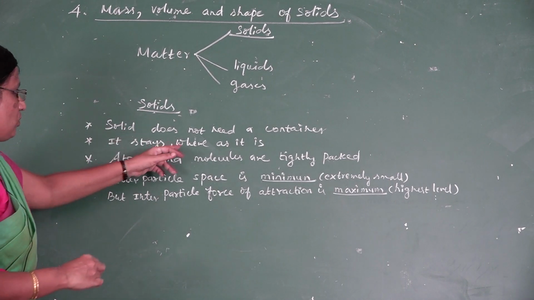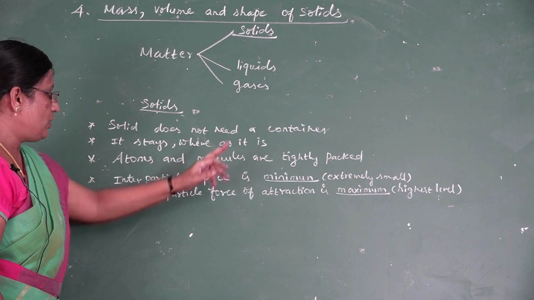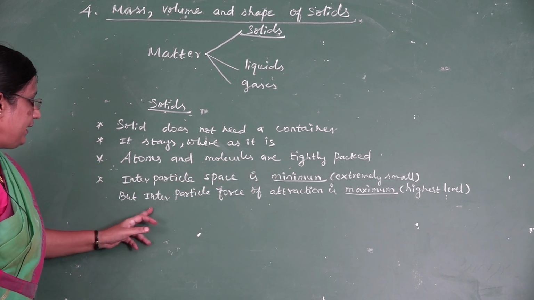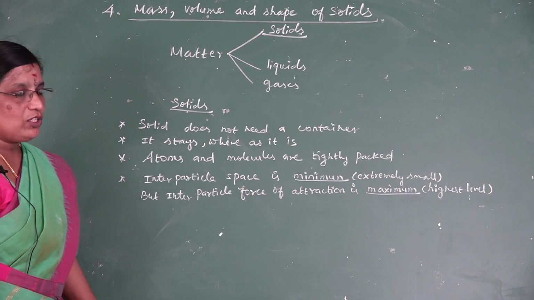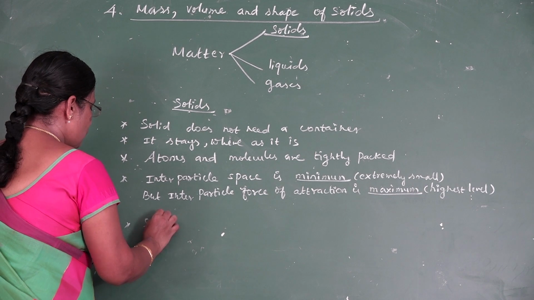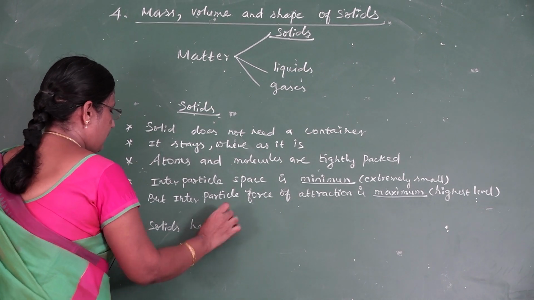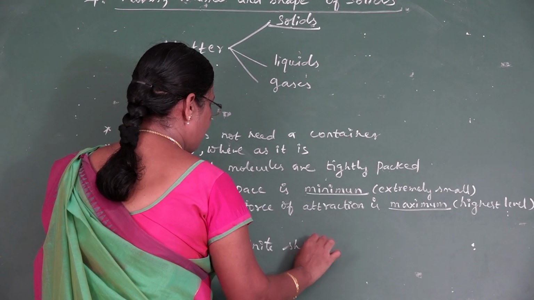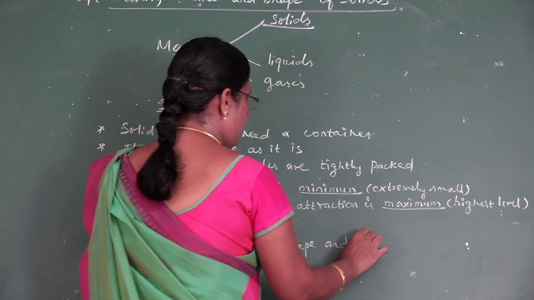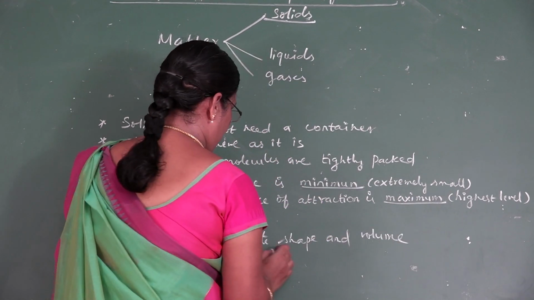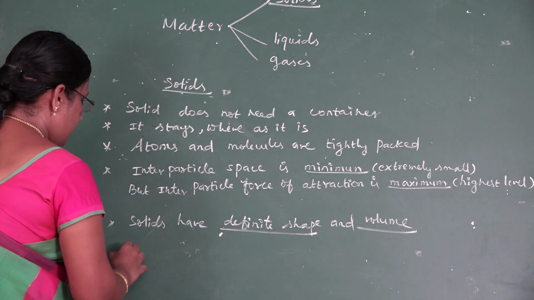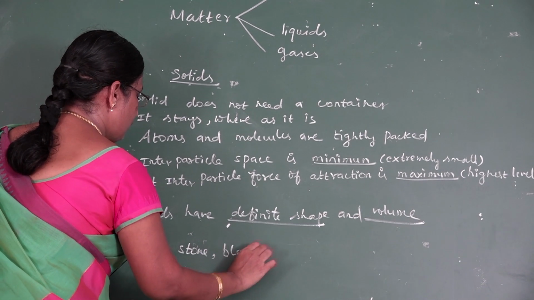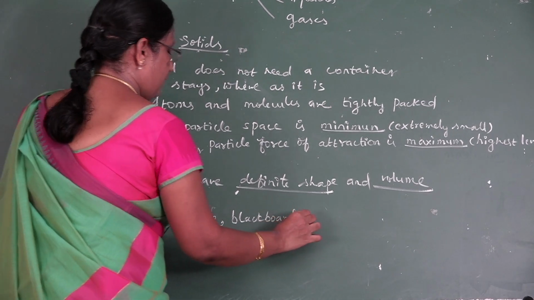So, a solid does not need a container. It stays where it is. Atoms and molecules are tightly packed. Interparticle space is minimum, but interparticle force of attraction is maximum. That's why solids have definite shape and volume. Examples for this: stone, blackboard, chair and table, etc.